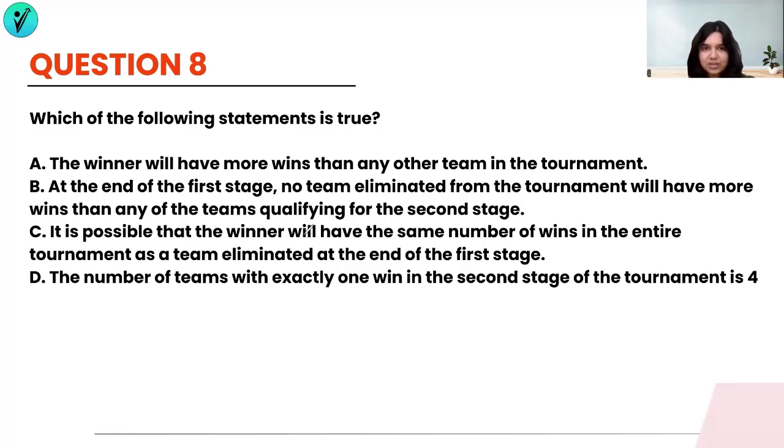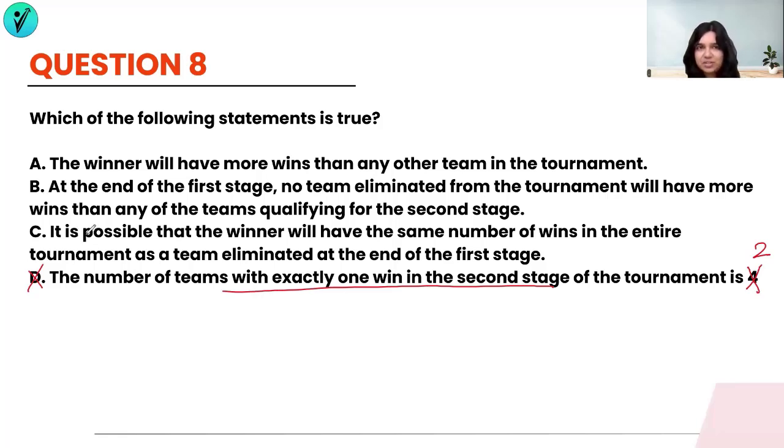C says it is possible that the winner will have the same number of wins in the entire tournament as a team eliminated at the end of the first stage. And D says the number of teams with exactly one win in the second stage of the tournament is 4. If you remember this question being asked previously, we had seen that the number of teams with exactly one win in the second stage of the tournament was actually 2, not 4. So D is definitely not going to be an answer. We'll come to that in a bit if you require an explanation for that as well. But it's going to be between A, B, and C.